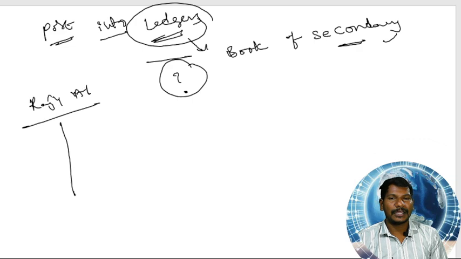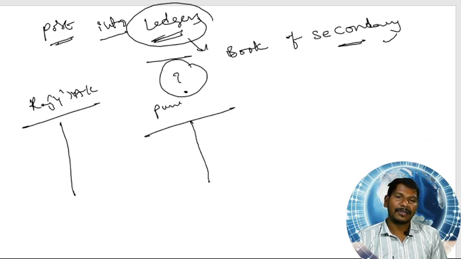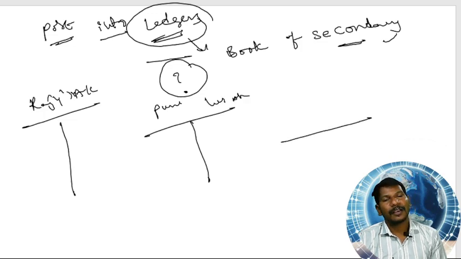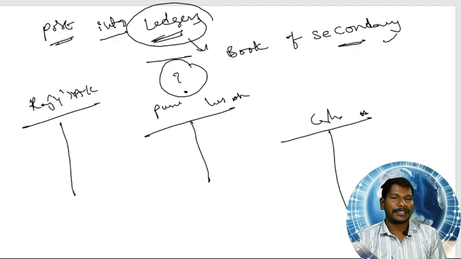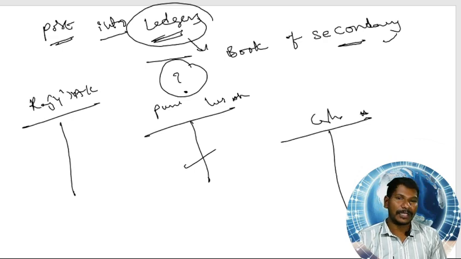All the transactions relating to purchases should be posted in one ledger, that is the purchase ledger. All the transactions of cash should be posted in the cash ledger. So for easy information, easy understanding, and easy reference, we should classify those entries recorded in the journal into ledgers.